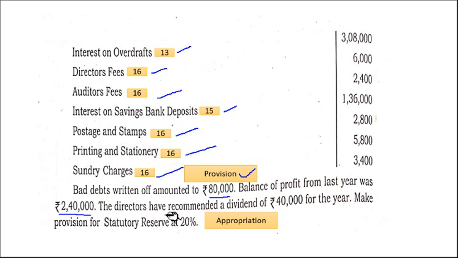Then, the directors have recommended a dividend of rupees 40,000 for the year. So proposed dividend is there. This comes under appropriations. So we have to write it under appropriations. Make provision for statutory reserve at 20%. So this is also appropriations. Clear?